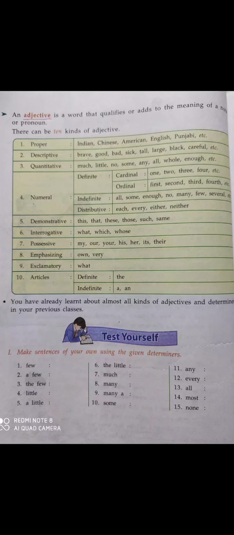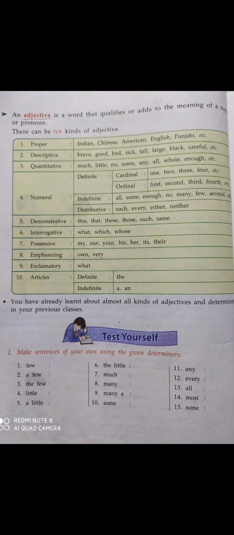Now possessive adjective: my, our, your, his, her, its, their. These types of words are known as possessive adjective. If these words are used before a noun, they are possessive adjective. For example, my headphone: here headphone is a noun and my is an adjective.